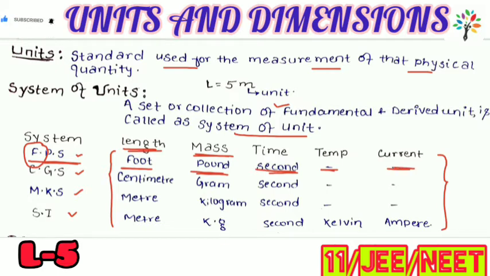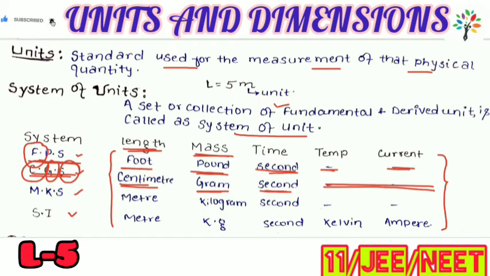Next comes CGS. Here C represents centimeter, G represents gram, and S represents second. So length is measured in centimeter, mass in gram, and time in second. Similarly, there is no such unit for temperature and current. The system in which length is measured in centimeter, mass in gram, and time in second is called the CGS system.